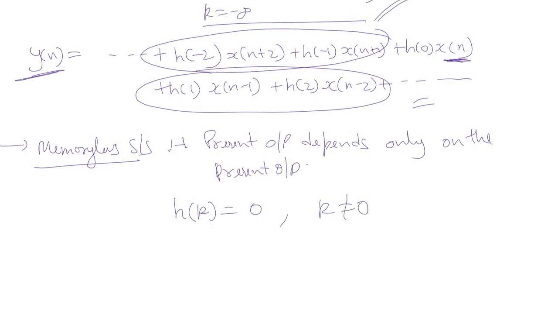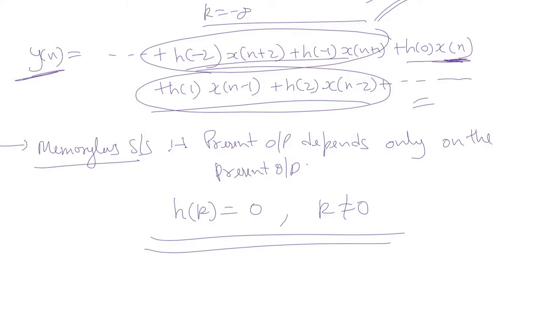In order to make the system memoryless, this condition should be satisfied, so that all these terms are 0 except this one. That is, the present output y[n] depends on only the present input x[n] at this nth time instant.